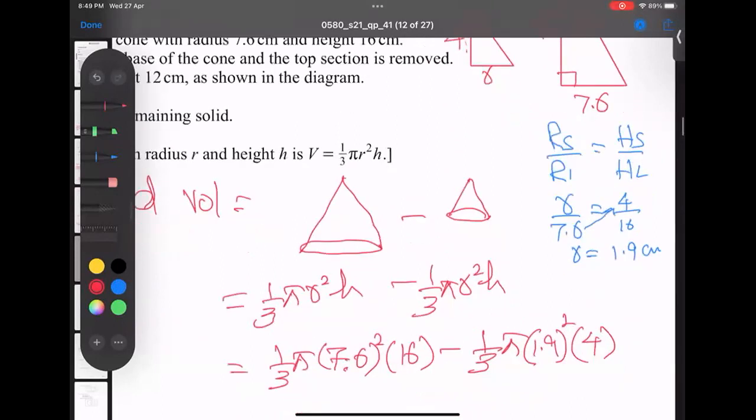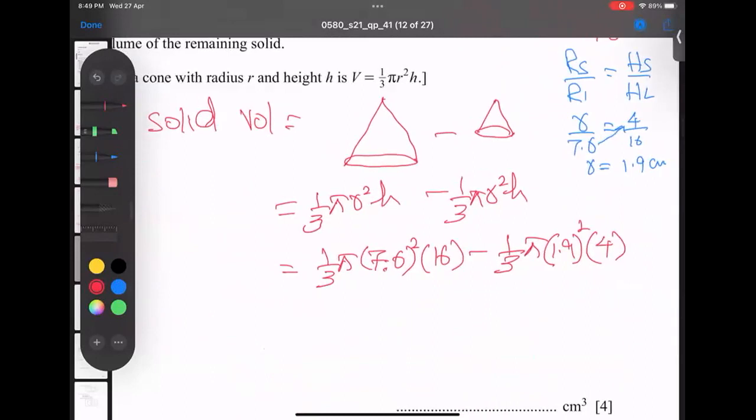That's it. And now typing in the calculator, I am going to type 1 divided by 3 times pi, times 7.6 to the power 2 times 16, minus 1.9 squared times 4. And the answer is, I'm getting, the answer is, wait a minute.